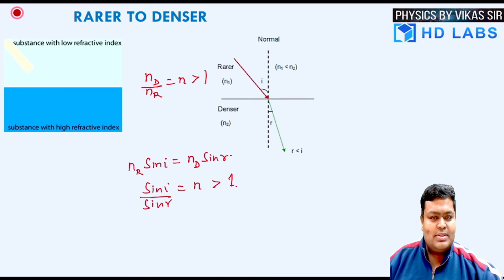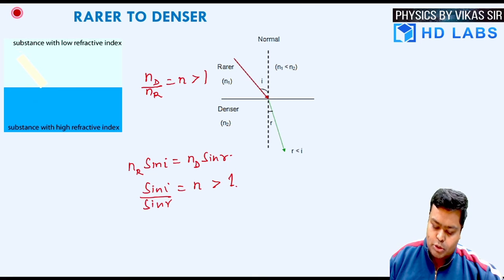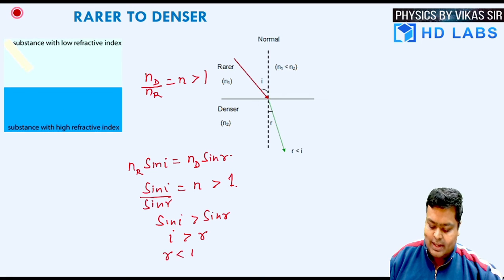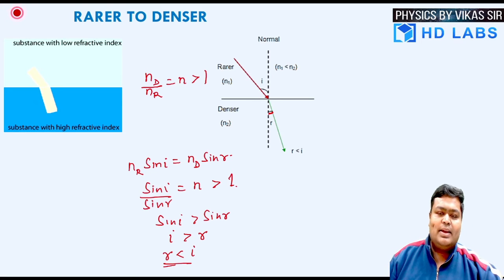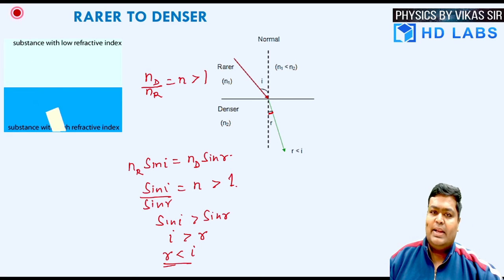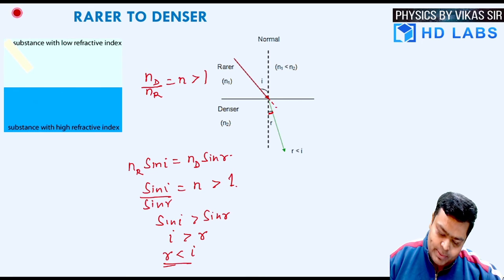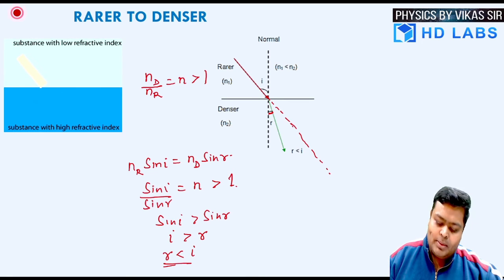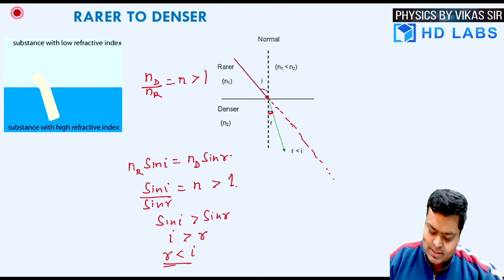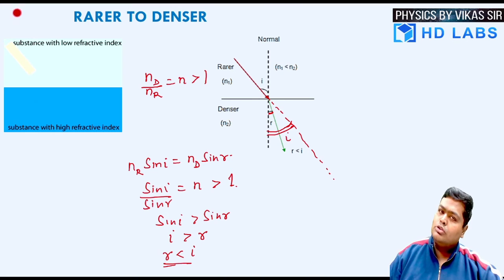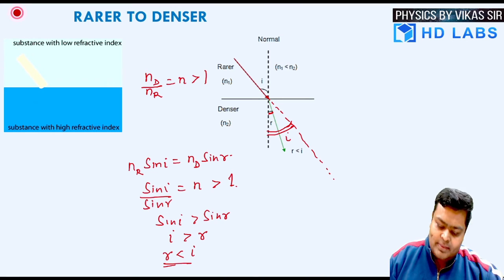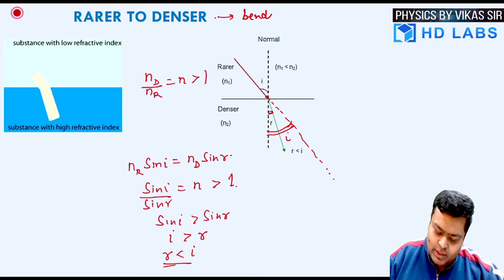Right, because nd upon nr is equal to n and n is more than 1, which explains to me that sine of i is more than sine of r. It explains that angle i is more than r, or the reverse, the angle r is less than angle i. So you can see from the diagram that angle r is coming less than angle i, so the ray of light is bending towards the normal, where this would have been the original path of this ray of light, but since the angle r is coming less than i, this complete angle was equal to angle i. But since angle r is coming less than angle i, when a ray of light travels from rarer to denser, it bends towards the normal.